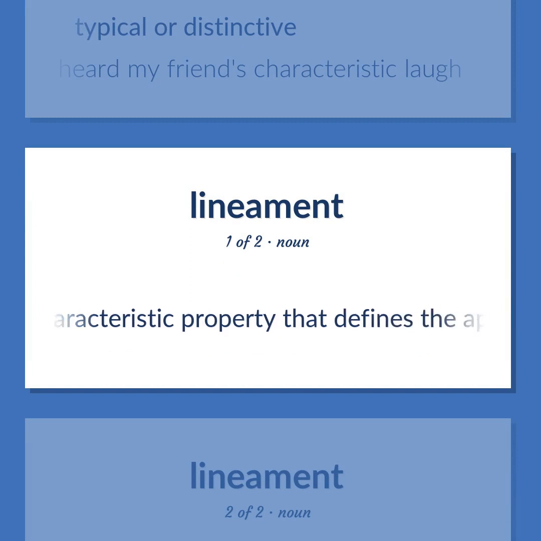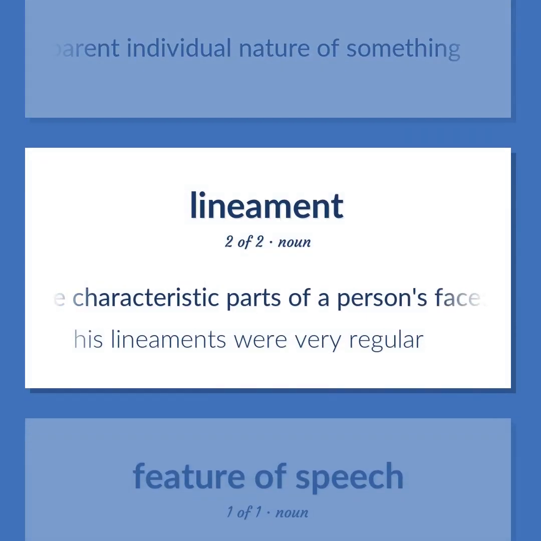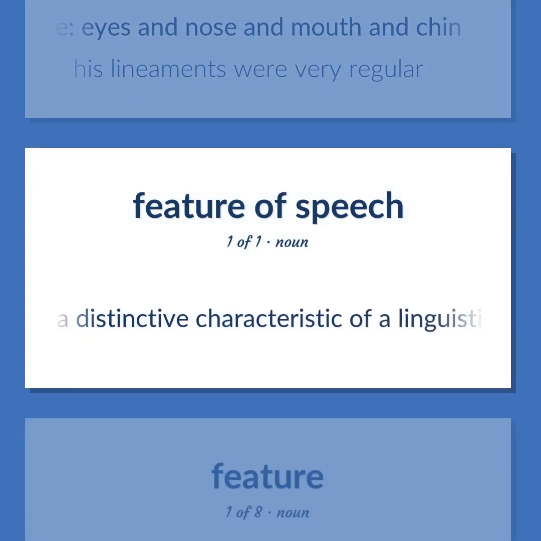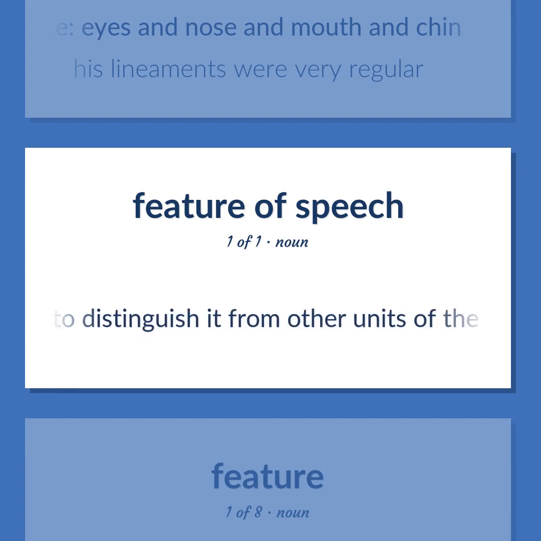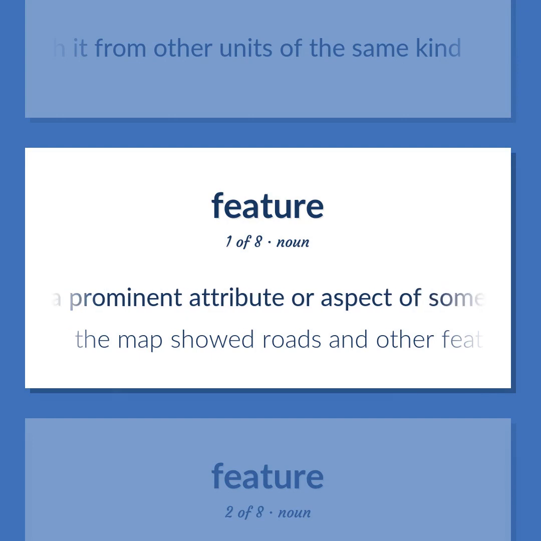A characteristic property that defines the apparent individual nature of something. The characteristic parts of a person's face: eyes and nose and mouth and chin. His lineaments were very regular. Linguistics. A distinctive characteristic of a linguistic unit that serves to distinguish it from other units of the same kind. A prominent attribute or aspect of something. The map showed roads and other features.